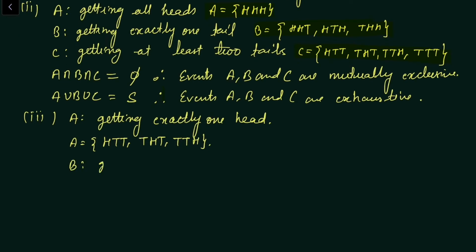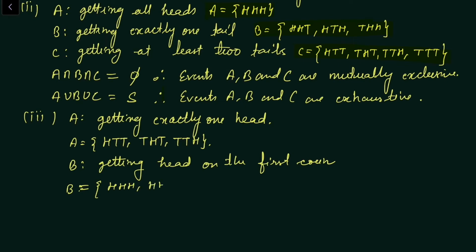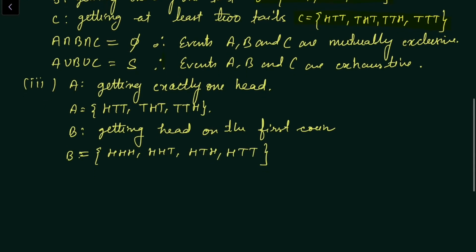Consider another event B of getting heads on the first coin. So outcome favorable to event B will be HHH, HHT, HTH and HTT. Here we can see that A intersection B is equal to HTT.